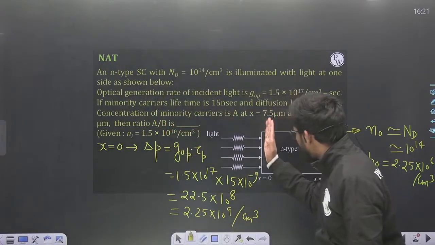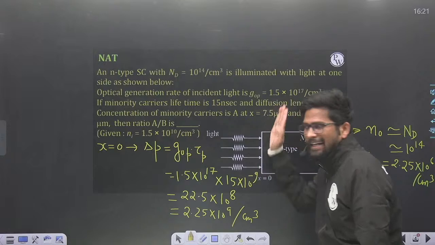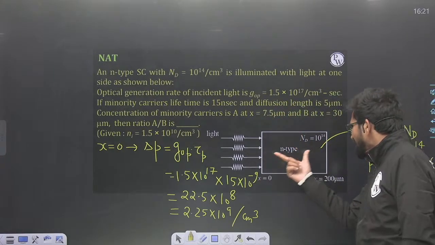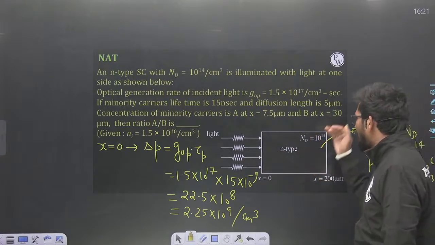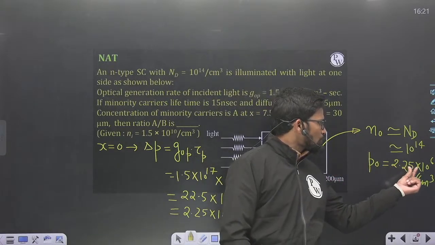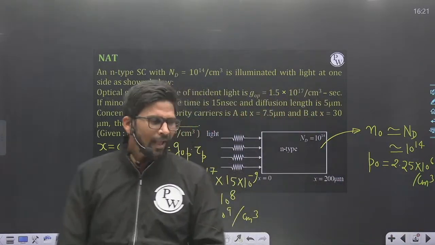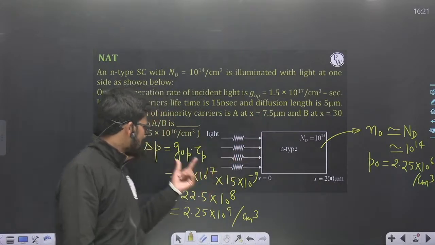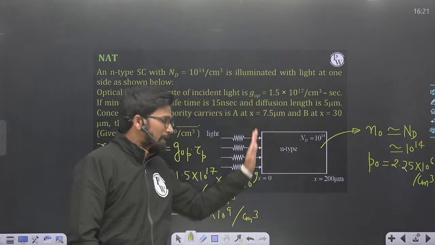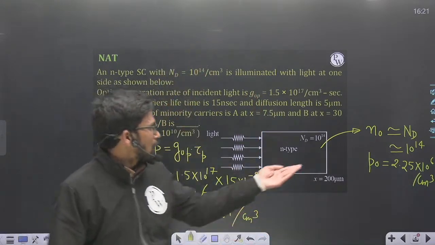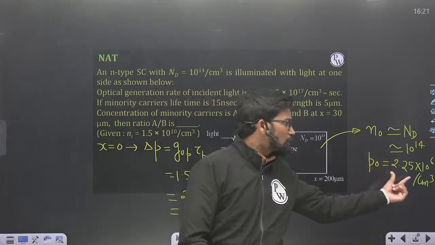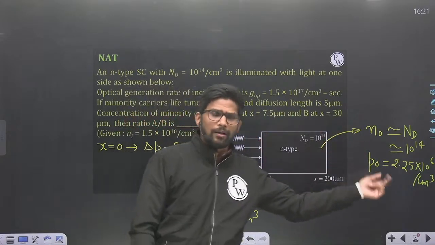So the excess minority carrier concentration increases at x equal to 0, and on the other side of the semiconductor there is a low concentration of holes, equal to 2.25 into 10 to the power 6. Here excess holes are generated due to this. The total concentration of holes at x equal to 0 increases above this equilibrium value. Here p0 holes are already there at x equal to 0 due to thermal generation.